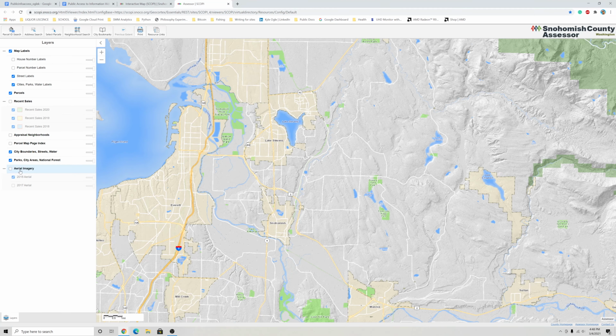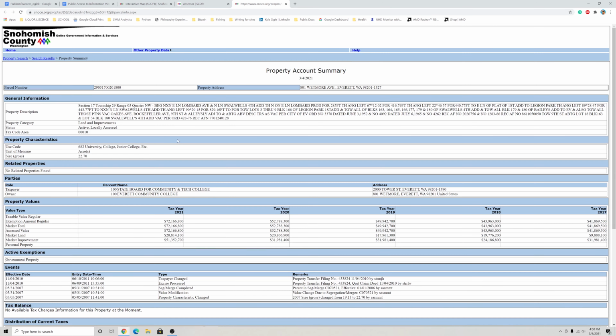Sometimes several parcels make up a property, and the information you need is contained in several different parcels. Parcel ID is a great way to navigate other sources I'll be showing you. Clicking Property Account Summary will give you a full tax audit, which will tell you everything from who sold the property to who, and when, and how much they pay in taxes every year.